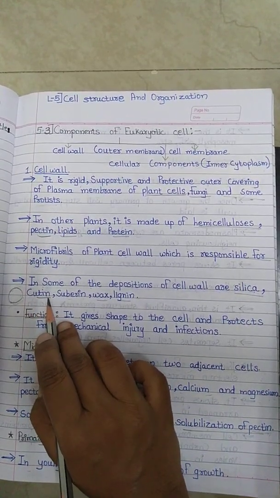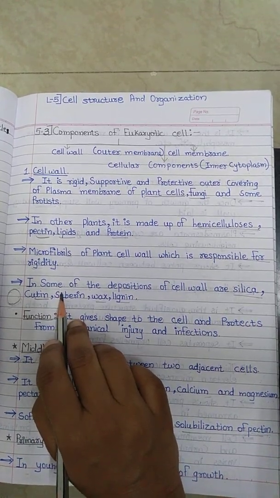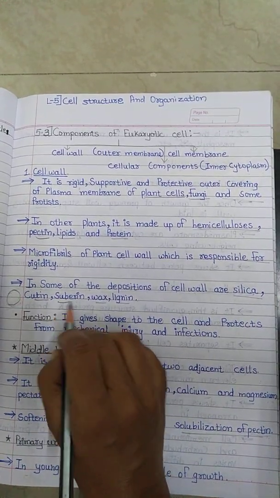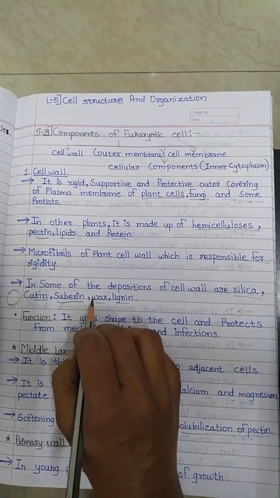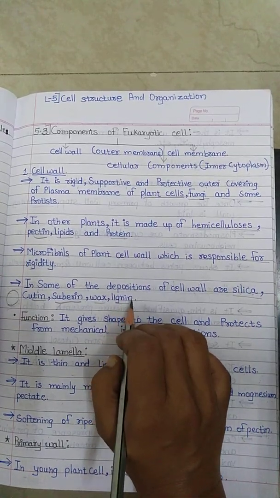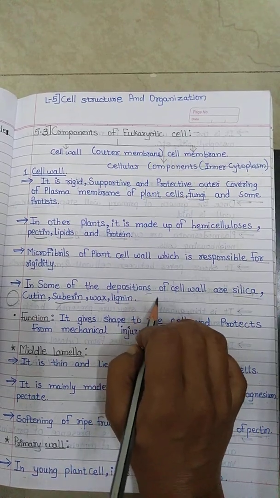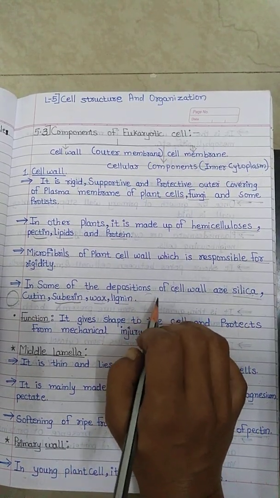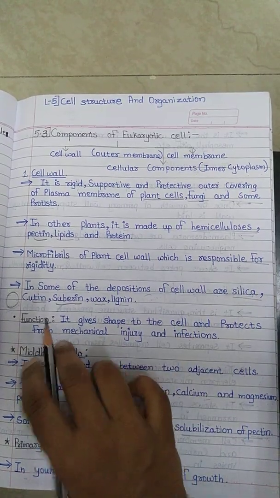Cutin is present in the epidermal walls of land plants. Suberin is present in the endodermal cells of roots. Wax and lignins are mostly present in the cell wall of aquatic plants, the plants which are present in the water.